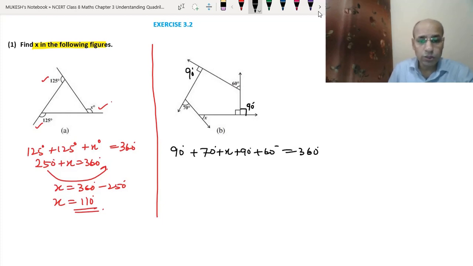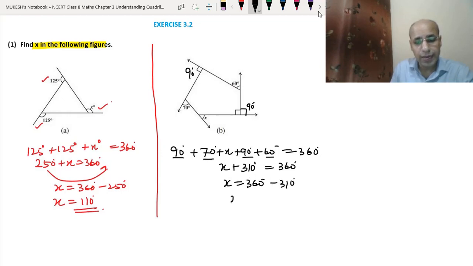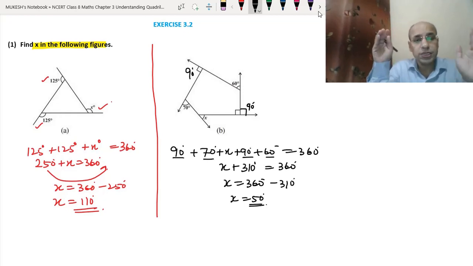Clear? So 90 plus 70, 160. 160 plus 90, 250. 250 plus 60, 310. So x plus 310 degree equals 360 degree. So x equals 360 degree minus 310 degree. So x equals 50 degree. I hope this is clear to you.